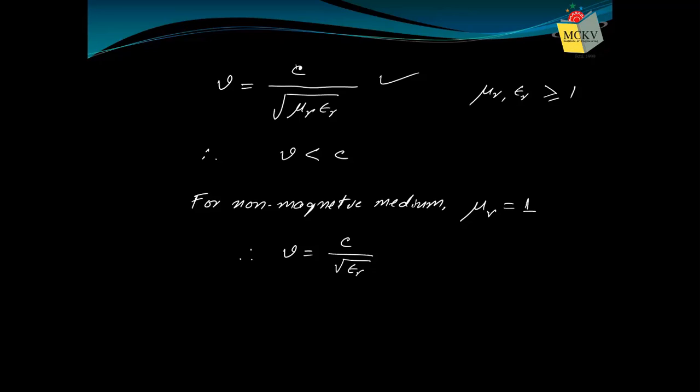That means if I know the relative permittivity of a medium, then we know the velocity of the electromagnetic wave in that medium. You can even estimate the refractive index of the medium.